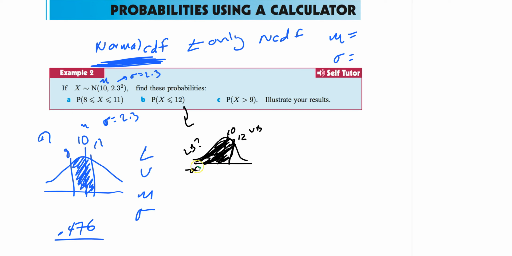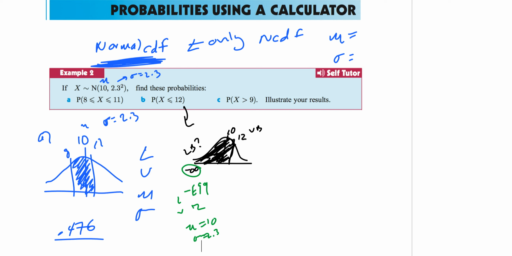So what we're going to do instead is pick a really big number, and what we pick is E99. And in this case, particularly negative E99. That's basically saying negative infinity is where you're starting, and you're going to go all the way up to 12. So that's my lower bound. My upper bound is going to be 12. My mean is still 10. My standard deviation is still 2.3.